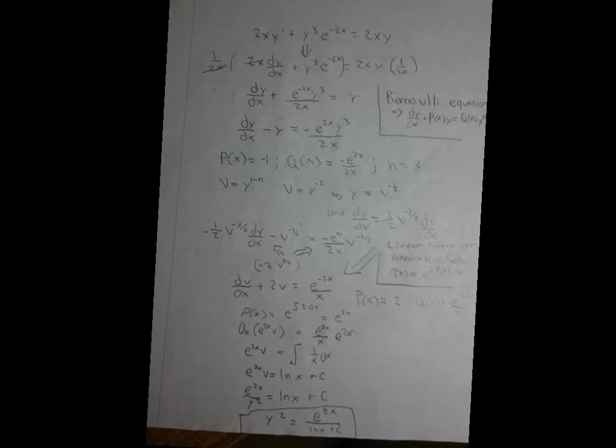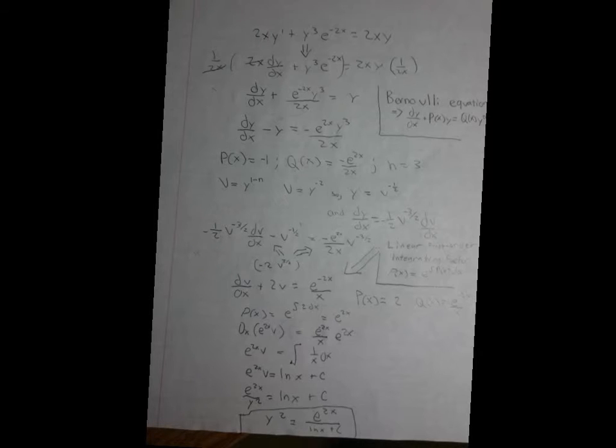And so once we know that, we could plug it back into this original equation. We plug the y and the dy over dx we found back into that. So we're left with this equation right here.